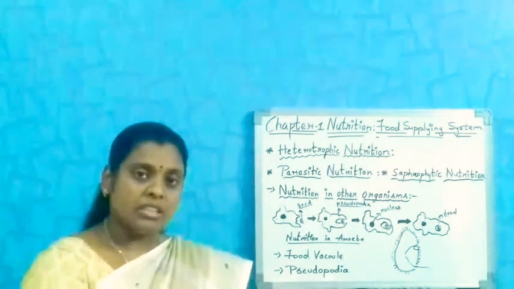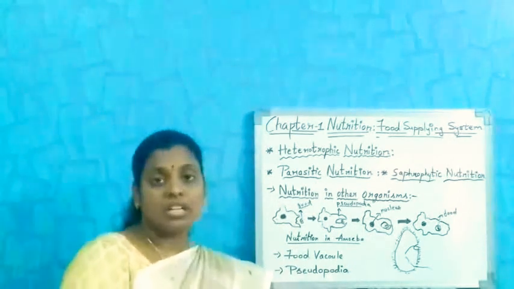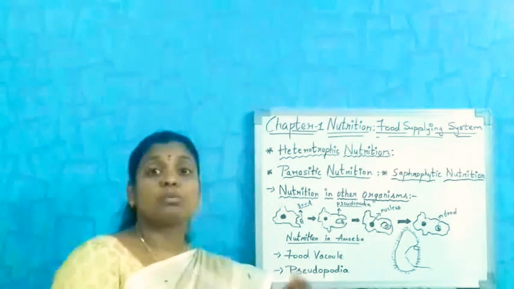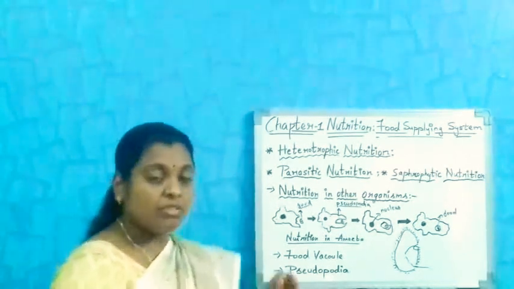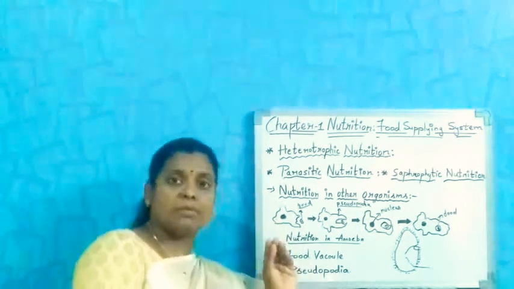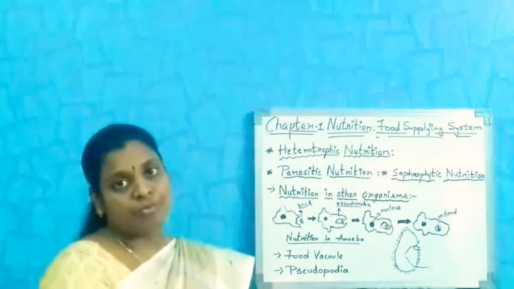Without this transportation, the host plant may sometimes die. So Cuscuta sometimes may kill the host plant also.